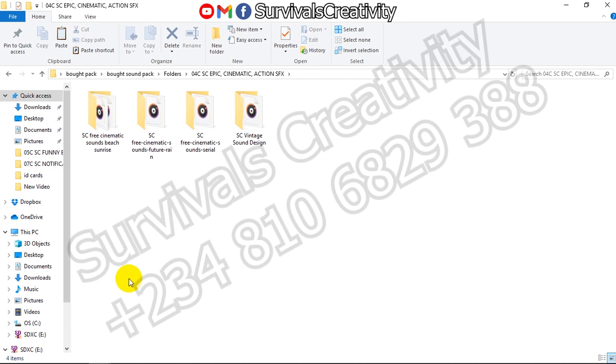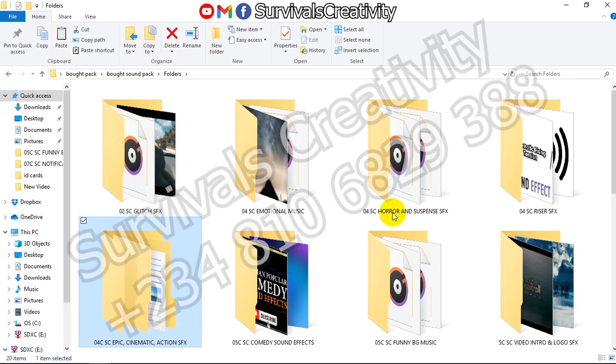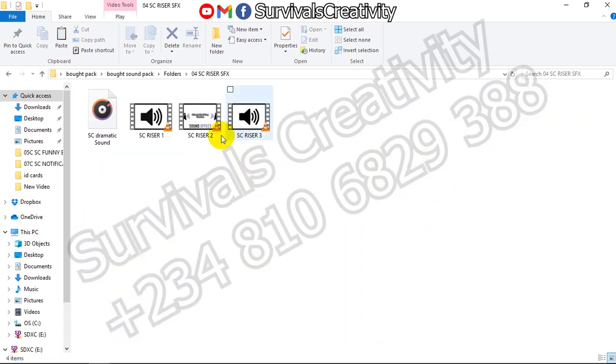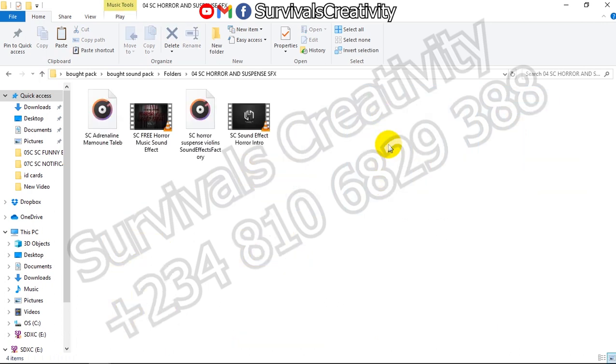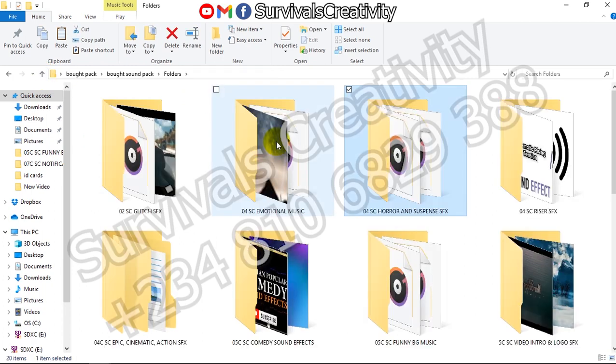This is the sounds you need for your action, cinematic and epic. There you can see the folders. These are riser sound effects. We have about 4 of them. This is what you use for your horror and suspense scenes in your video making. We also have a collection of it.